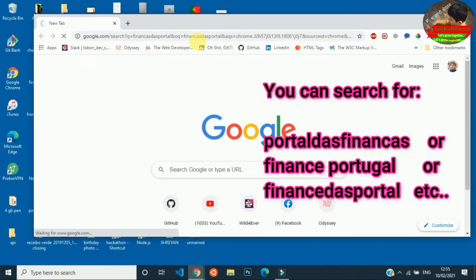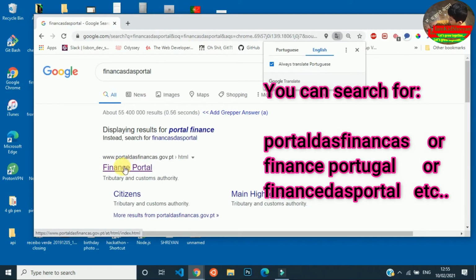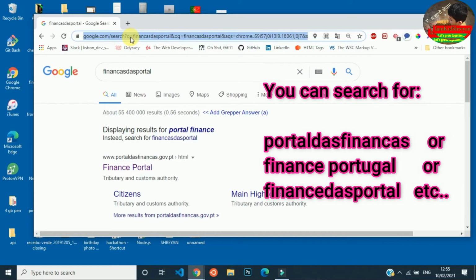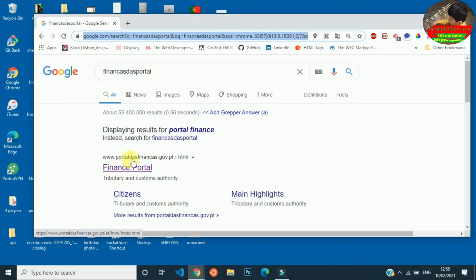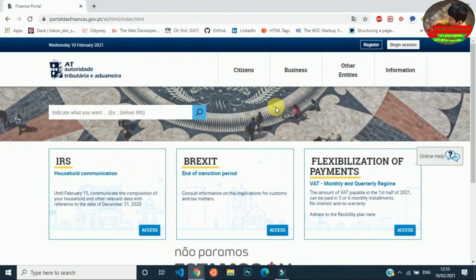Then go to the finance website or finance portal. You can search these words on any web browser, or if you know the link of the website, you can write there and you can directly go to the website. I will put the link below in the description. You can click there and you can go to this page.